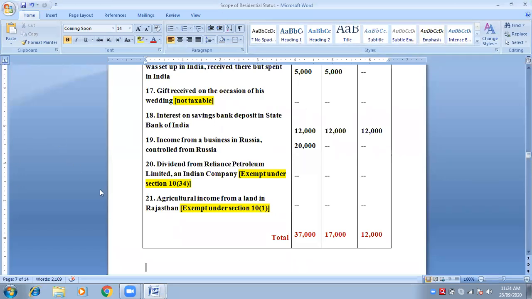Okay, good. So what is the total of the first column? 1,01,000. And what is the total of the second? 47,000. And third? 42,000.